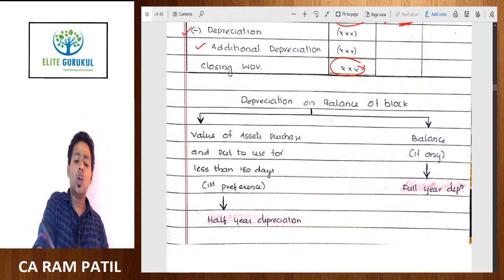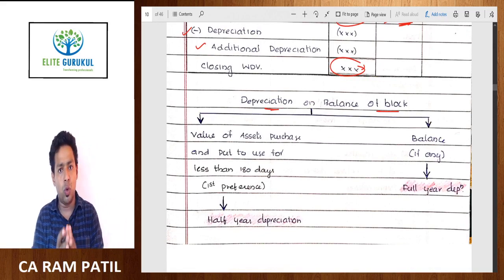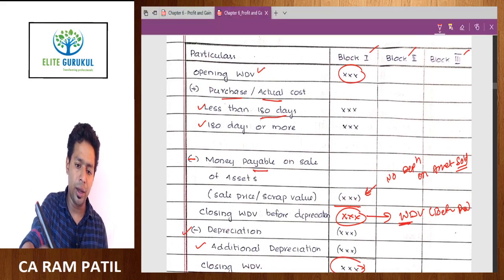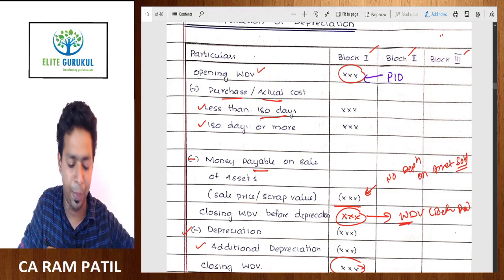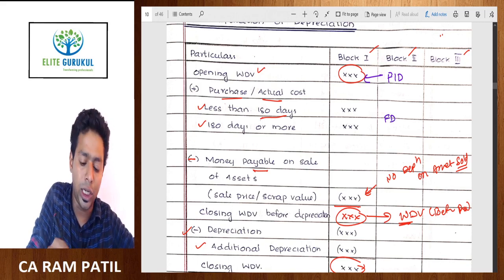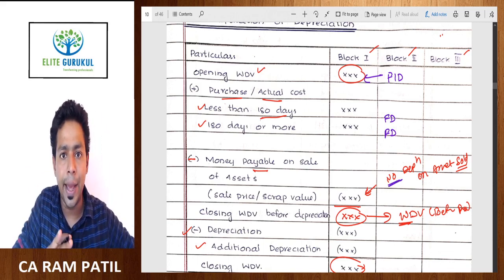Okay. So when you compute depreciation on a particular block, we have to divide the value of the block into two classes. You can see in this, I'll show with a different ink. In this block, opening WDV is subject to full year depreciation. Asset purchased for 180 days, exactly 180 days, is subject to full depreciation. Asset purchased for more than 180 days is also subject to full depreciation. Assets which are sold do not get any depreciation.